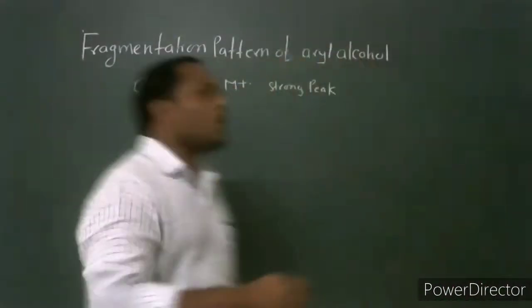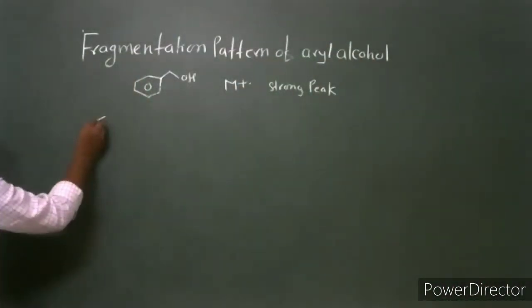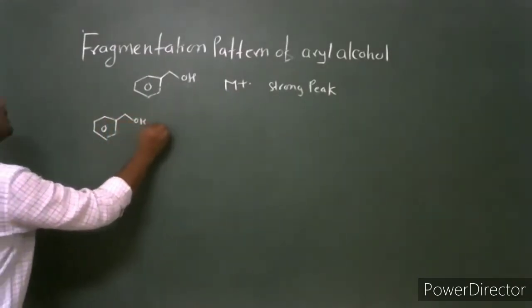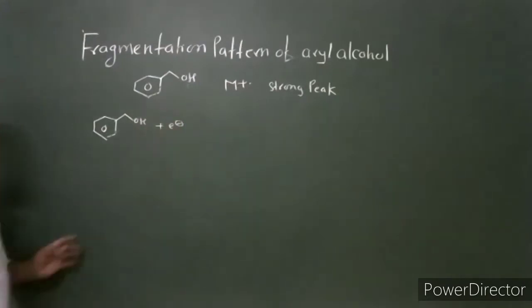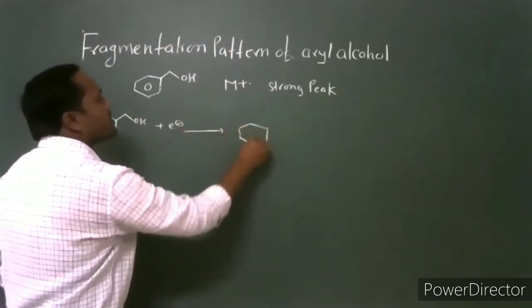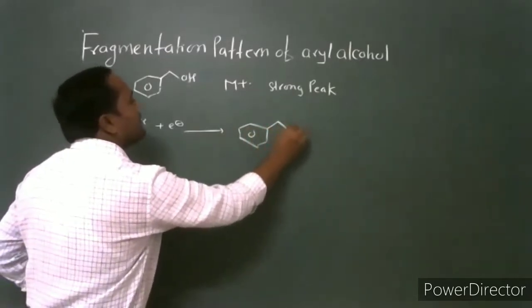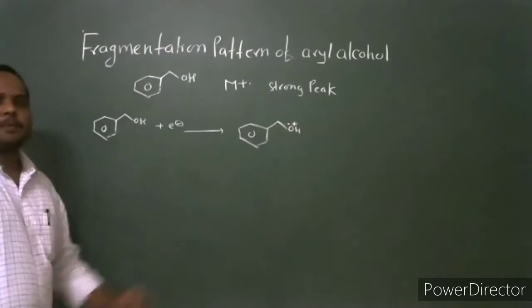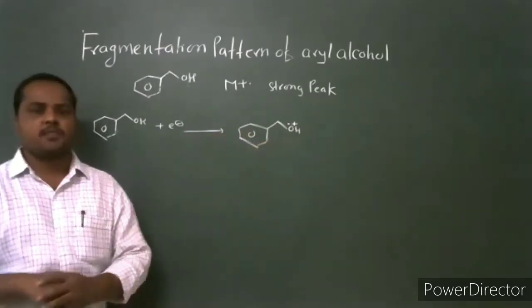The first mode of fragmentation for aryl alcohol is electron ionization. After the electron ionization, a molecular ion is formed.